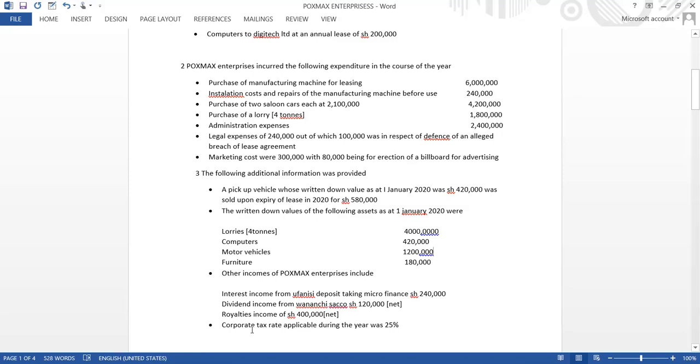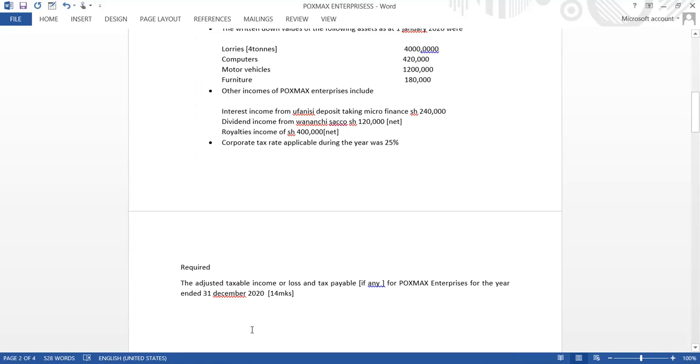Corporate tax rate applicable during the year was 25%. You are required to compute the adjusted taxable income or loss and tax payable, if any, for Boxmarks Enterprise for the year ended 31st December 2020. So let me stop sharing this and then solve the question. I hope you have the question. You are able to download it in the link description, or if you are not able, you have written the question. I have the question, so I'm going to solve it.